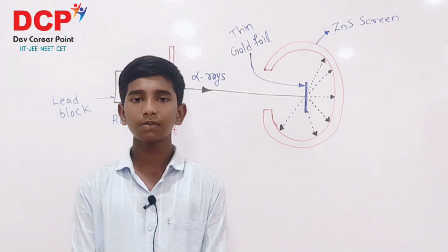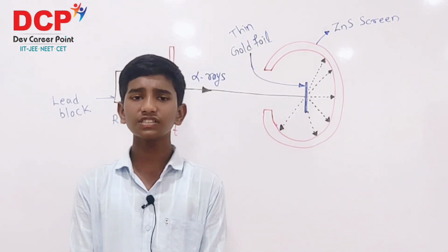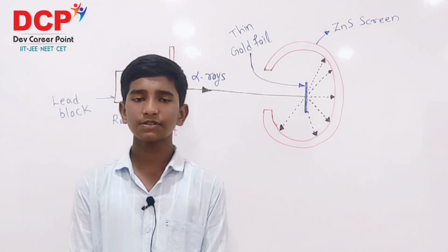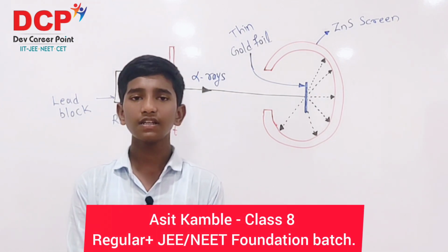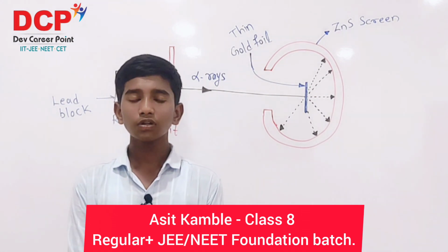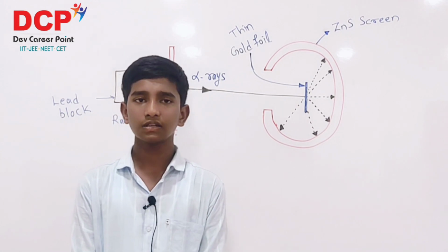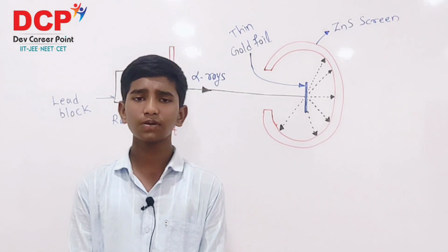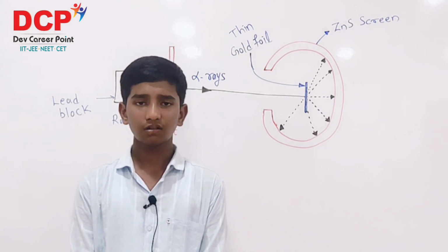Alpha rays are nothing but positively charged helium nuclei. There were some observations in this experiment. Firstly, most of the alpha particles travel in a straight line through the gold foil. Second, some of them get deflected by small angles. Third, very few, one amongst 12,000 alpha particles, appear to rebound back.